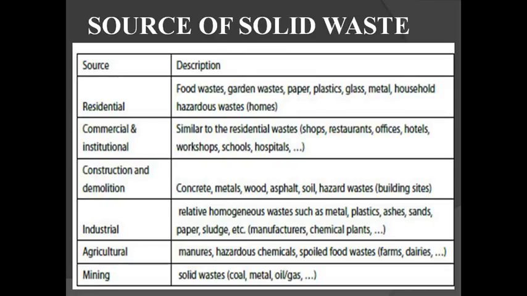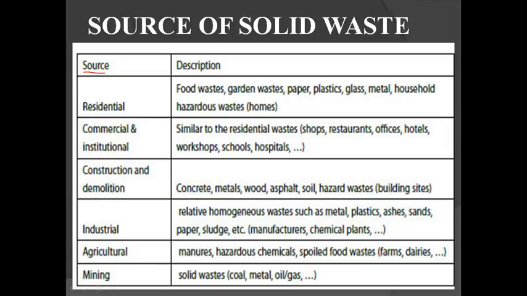The next topic is the source of solid waste. You can see in the table the columns, source and description. The major sources: first one is residential, because the major part of people in cities live in residential areas. Second is commercial and institutional buildings, then construction and demolition waste, industrial waste, agricultural waste, and mining waste. These are the sources of solid waste.